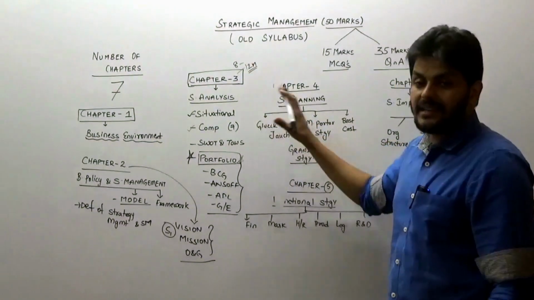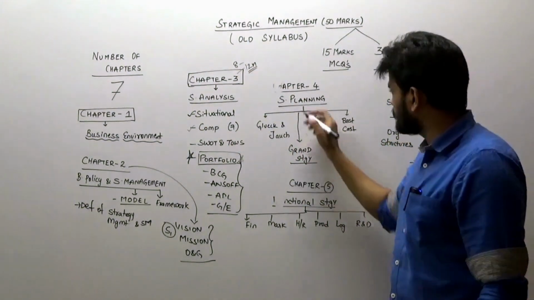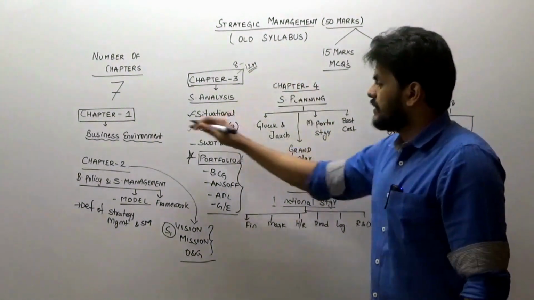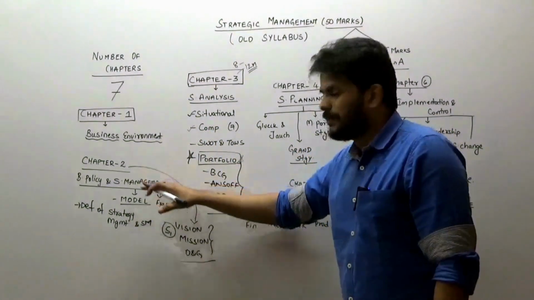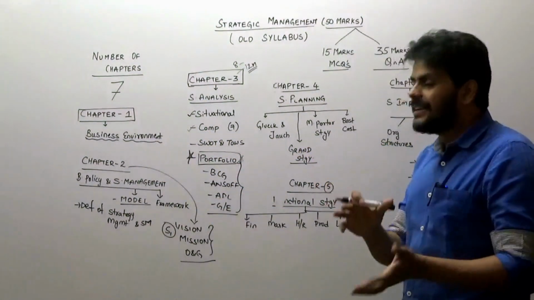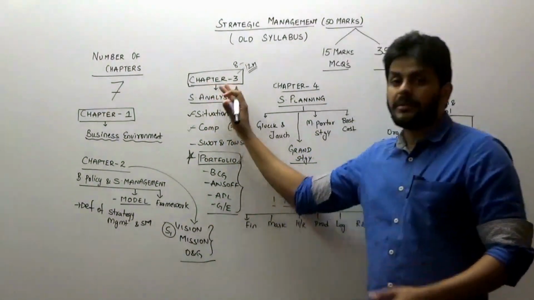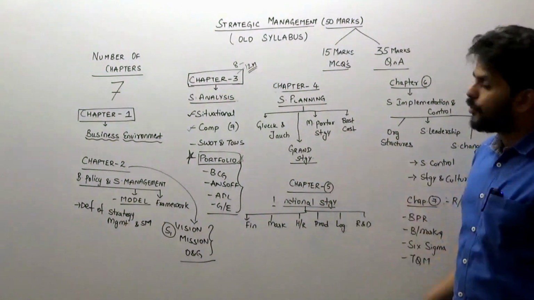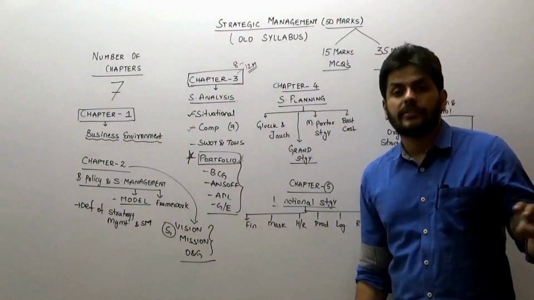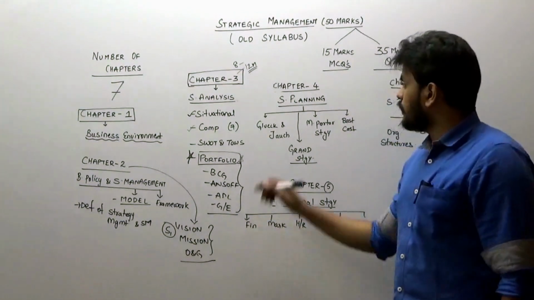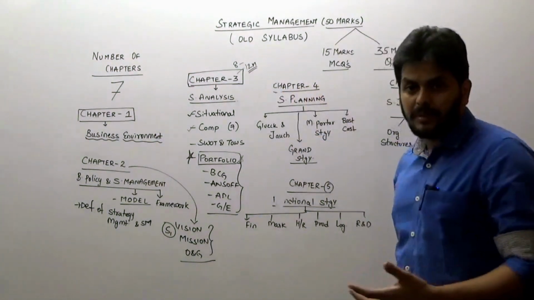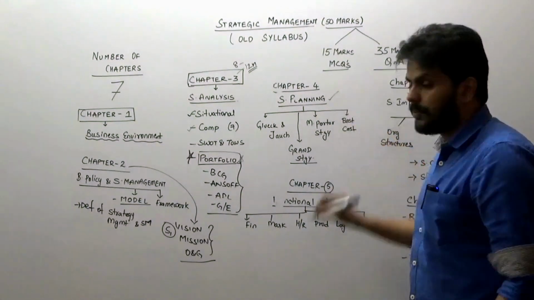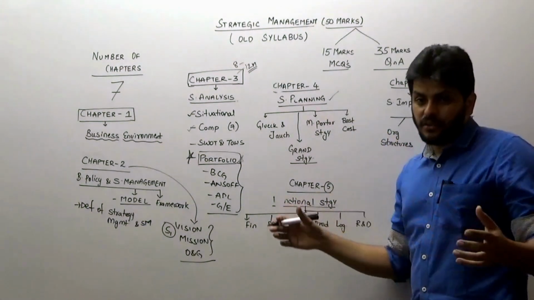So slightly higher than the other chapters, because when it comes to chapter 1 and chapter 2, the weightage may slightly come down. When it comes to chapter 3, 4 and 5, it keeps increasing. Chapter 4, definitely 2 questions in the exam again, because this is also a very extensive chapter. It talks about strategic planning, and the spread is so huge.